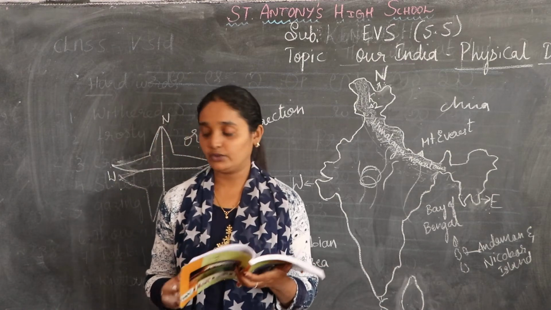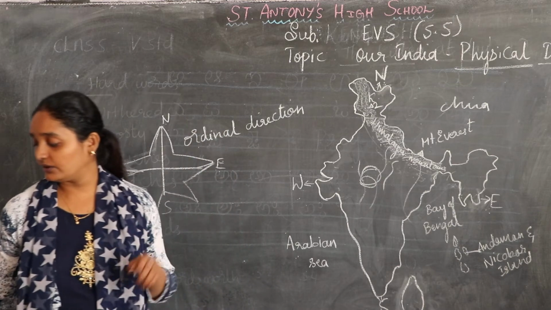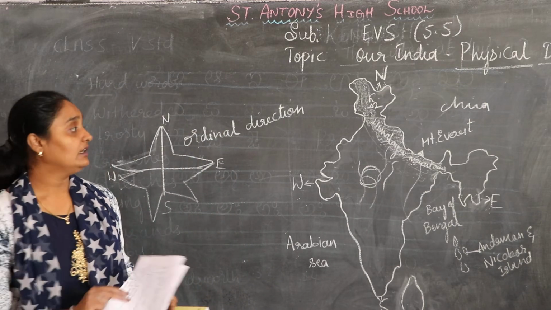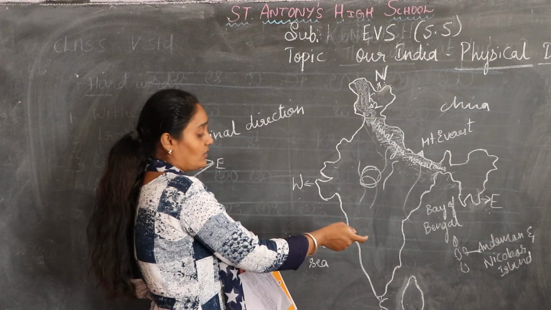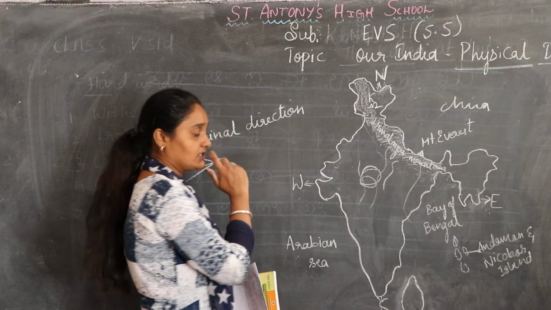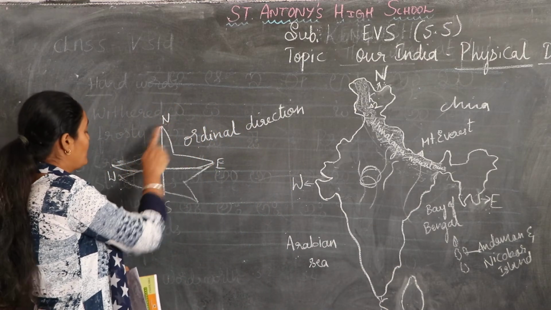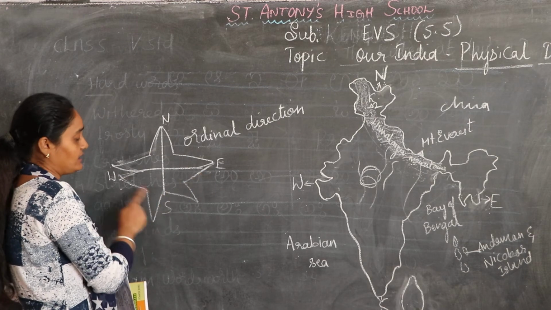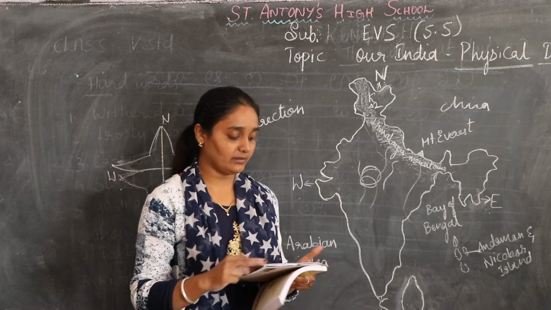So today we learned about the Himalayan ranges. First I taught you what? First you should know the directions. So I taught you today: north, south, east and west. The ordinal directions are northeast, northwest, southeast and southwest. So in this way you are going to read the direction. Some of the points here.